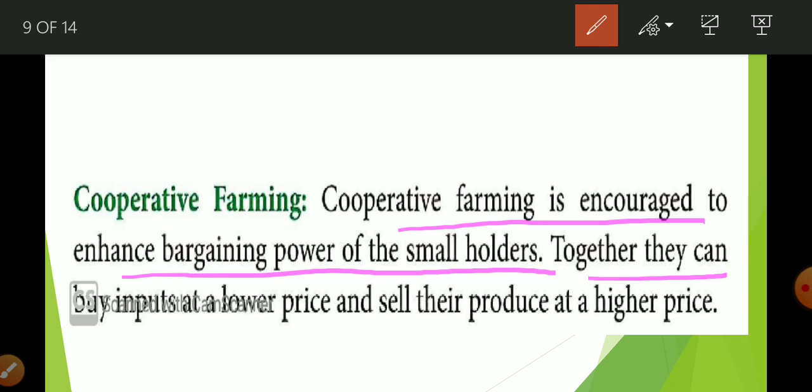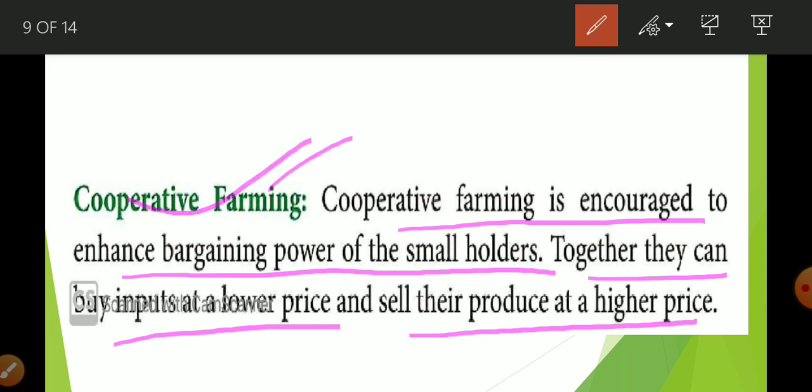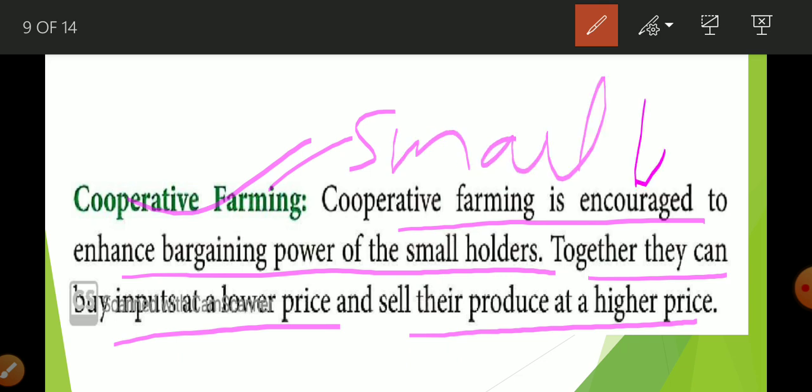Together they can buy inputs at a lower price and sell their product at a higher price. In this way cooperative farming is very helpful for what? For small land holdings. So this is the solution of small land holding. They can do the farming work together and they can get the benefit.